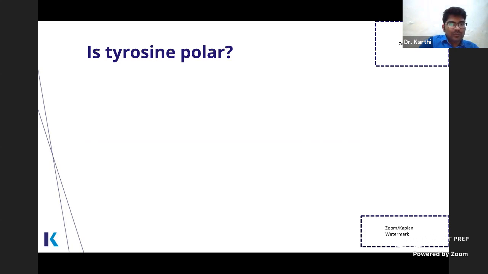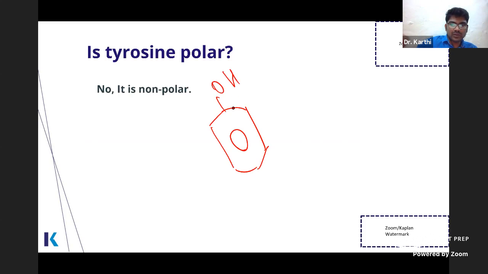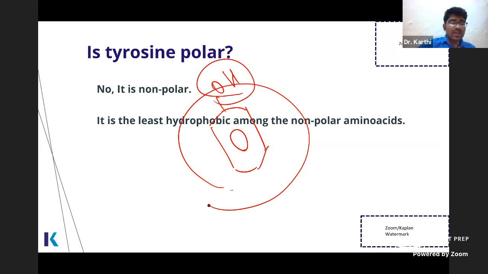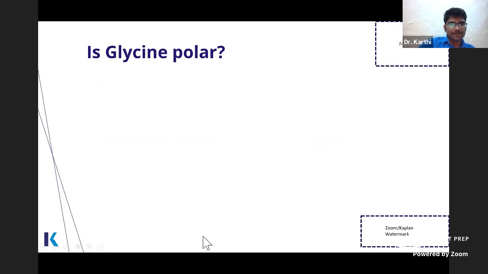Tyrosine contains a phenol ring, so it contains an OH group. That does not make it polar. It has this bulky aromatic group, and because of this bulky aromatic group, tyrosine is non-polar. Clear? But still, when you compare among the other non-polar amino acids, it is the least non-polar.